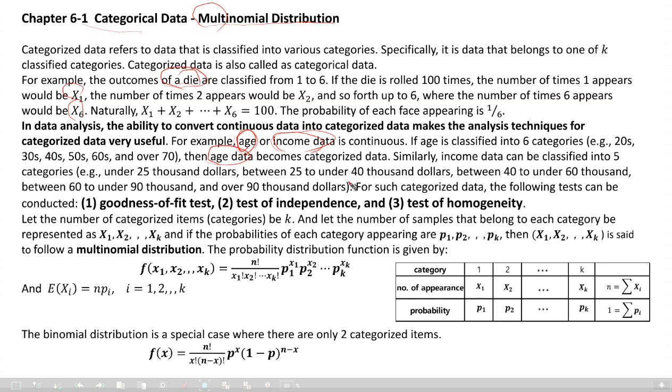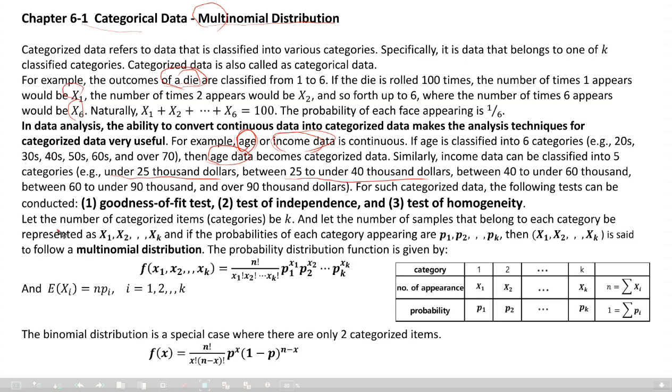So categorizing the data this way, under $25,000, $25,000 to $40,000, that kind of categorized data is better and easier for gathering income data.